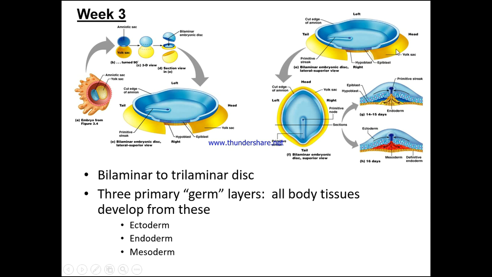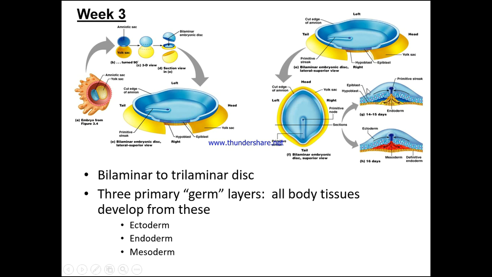We can see the head region and the tail, and then just looking from above we can see the primitive streak, the primitive node, and we're going to start to consider how we go from this bilaminar to trilaminar positioning, and then how we start to get the important foldings, which are going to make a lot more sense when we consider things like body cavities.